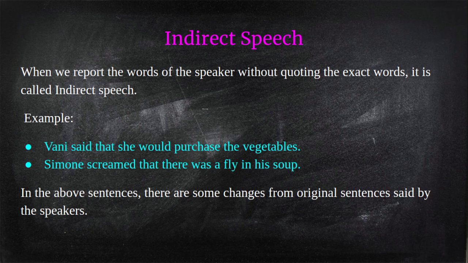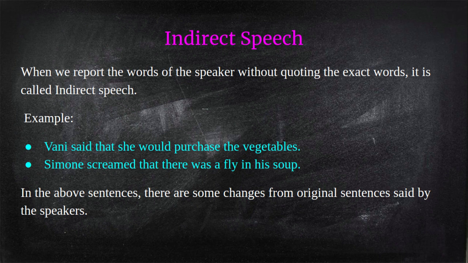In both these sentences, there are some changes in comparison to the original sentences. What did Vani say originally? Vani said, "I will purchase the vegetables." But what is written here?